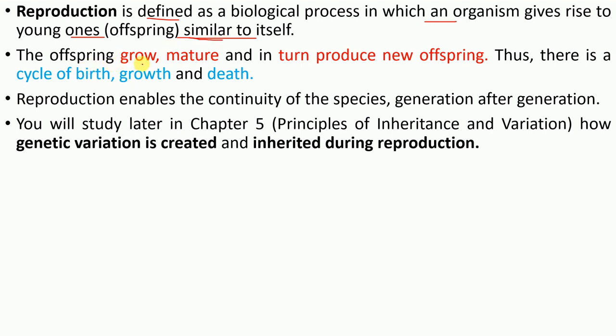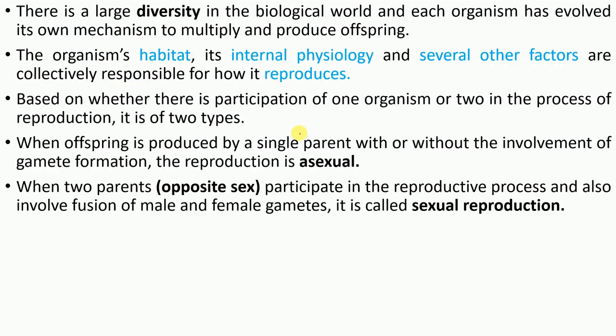The offspring grow, mature, and in turn produce new offspring. Again, this is common to all. Thus, there is a cycle of birth, growth, and death, except in single-celled organisms. So you must know about it. And in an upcoming chapter we'll see principles of inheritance and variation. In that chapter we'll see that genetic variation is created and inherited during reproduction. How? We'll see in detail in chapter number 5.